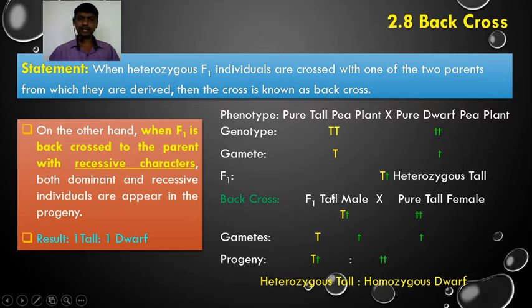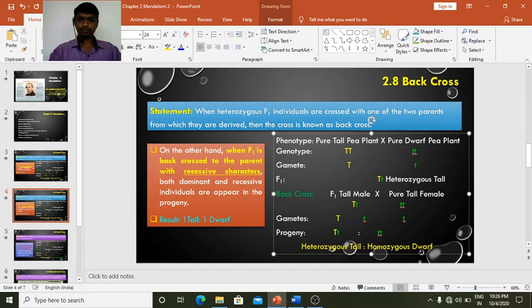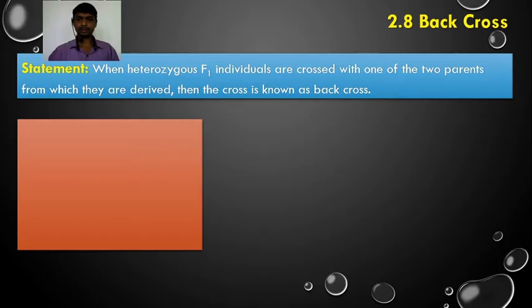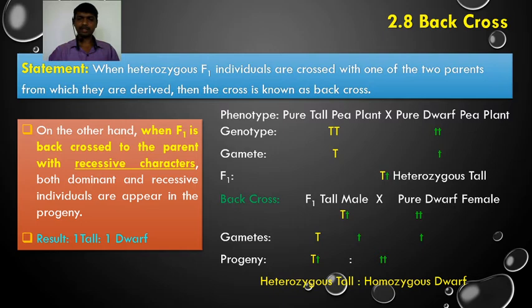When this heterozygous tall plant is back crossed with a pure dwarf female, then in such a cross we get both types of progeny, that is, dominant and recessive individuals in the F2 progeny.